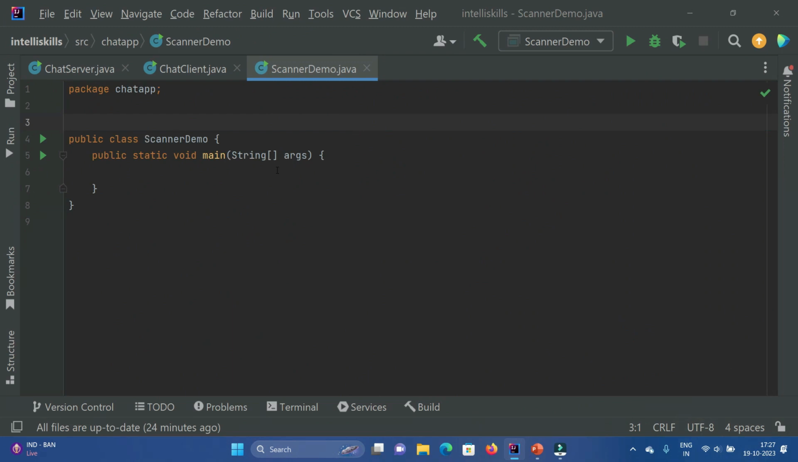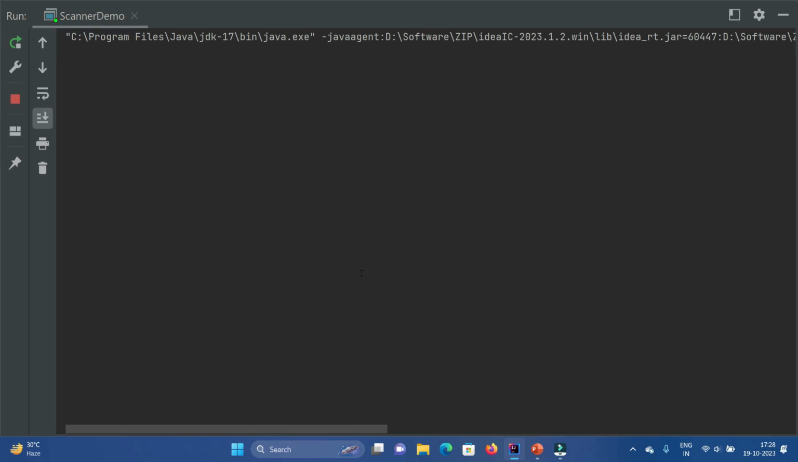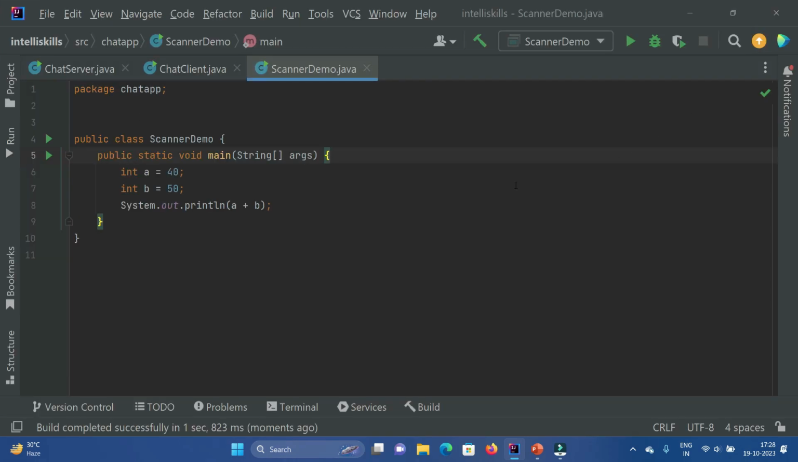Okay, so here I am in my IntelliJ window. I want to add two numbers. What I'm going to do is: integer A equal to, let's say, 40. Integer B equal to, let's say, 50. And when we print it, we say A plus B. Upon running the program, what do we get? We get 90. 40 plus 50, 90.